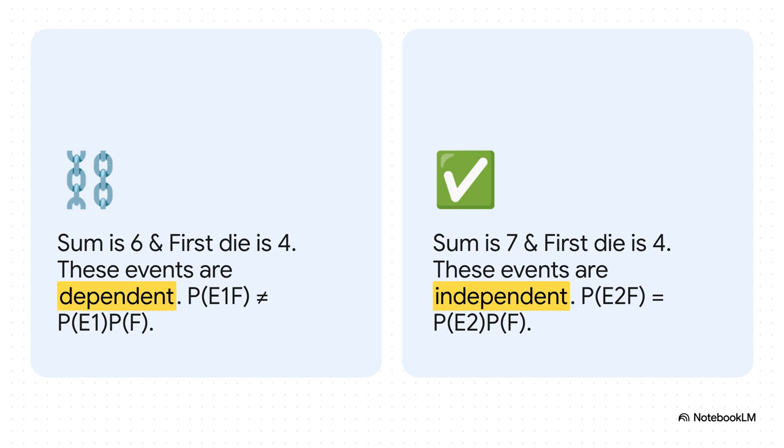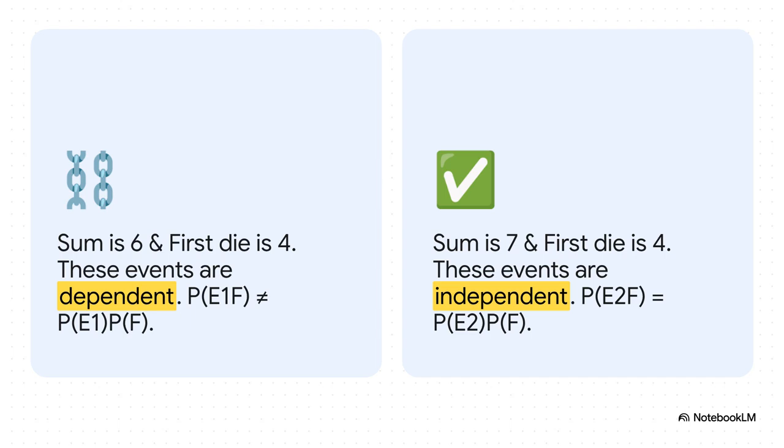The probability of the first die being a 4 is still 1/6. Their product is 1/36. And what's the actual chance of both? To get a sum of 7 with the first die being a 4, you have to roll a 4 and a 3. That's exactly a 1 in 36 chance. Here, the numbers match perfectly. The events are independent. I mean, this is the perfect example of why we can't always trust our gut.